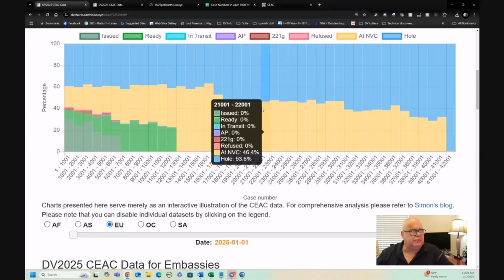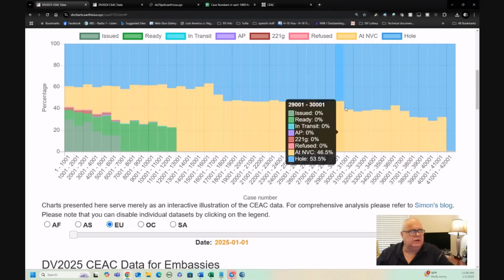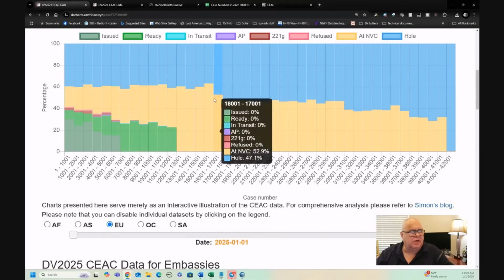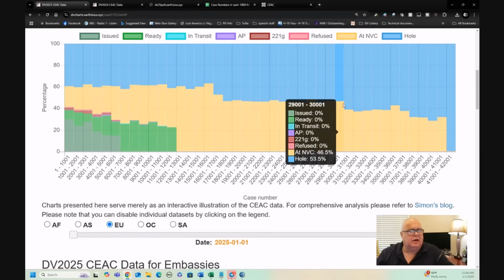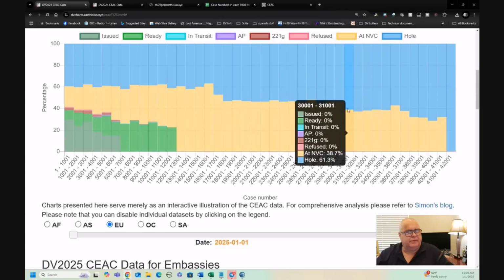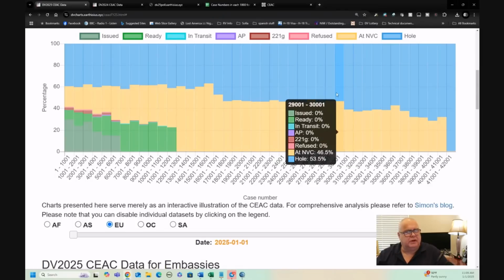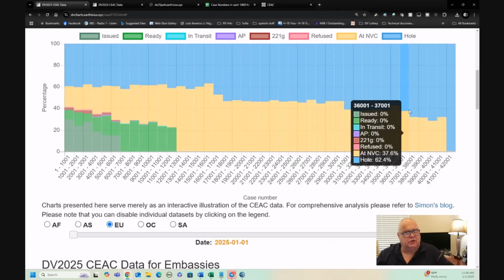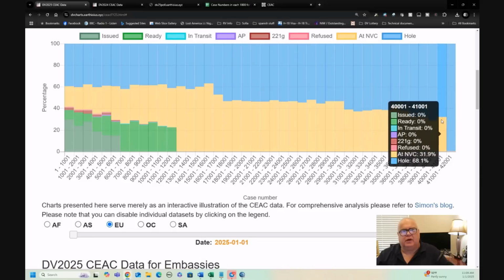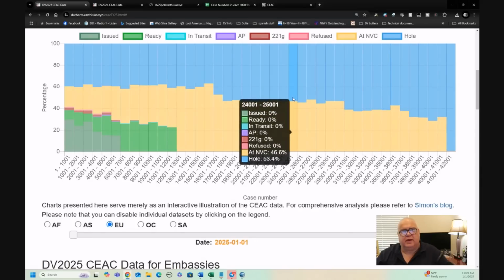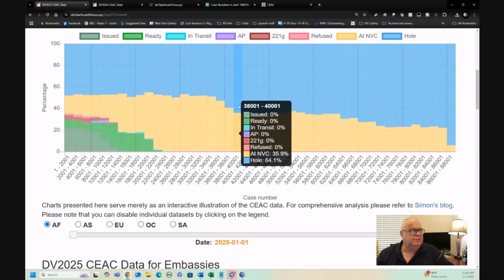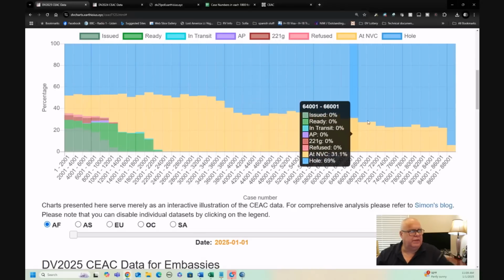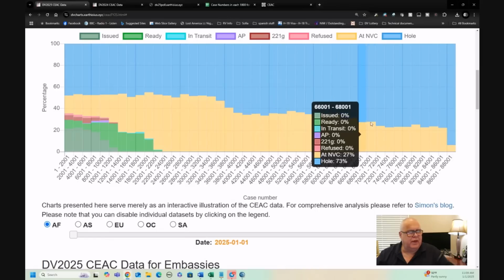EU shows a similar thing. You can see there's at least one drop there. That might be two drops, but it might only be one. Another one there. There's at least one limited country there, another limited country there, and it looks like there's a third limited country there, right? So there are three countries, I would say, at least, maybe four, that are limited in Europe. In Africa, there's one there, probably another one there, probably another one there. Again, at least three, maybe four countries that are limited in Africa.